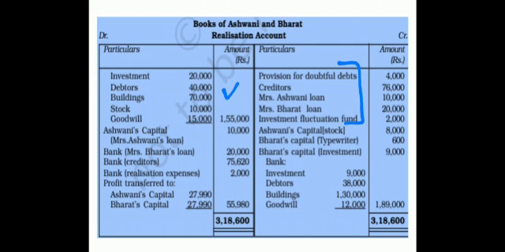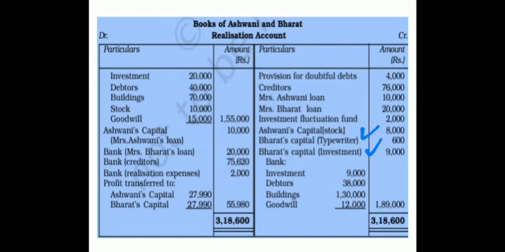Then let us see the taking over of assets. Ashwani took stock at 8,000. I am writing it here on the credit side. As I told you, assets here, so making cross, their realization will be shown on the reverse side. Now, Bharat took typewriter at 600, investments at 9,000. It was 10,000 less 10% discount. That is done. Now, bank account.